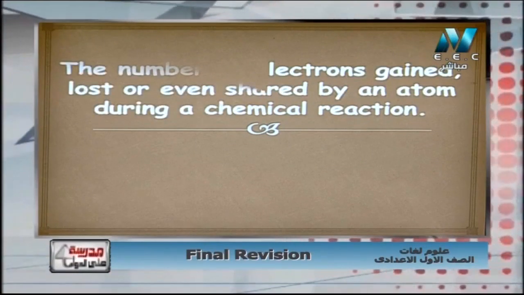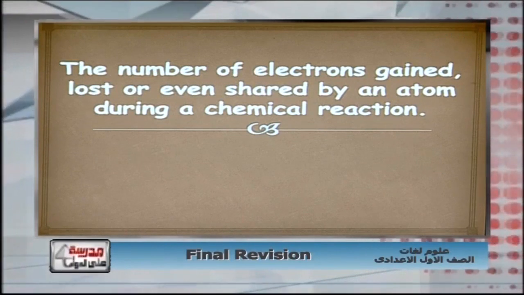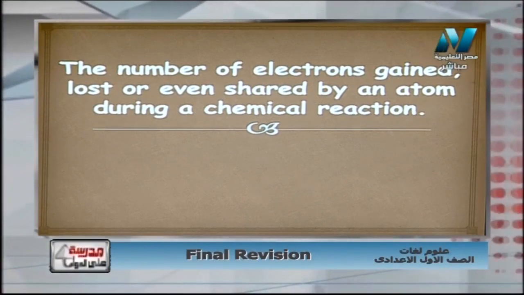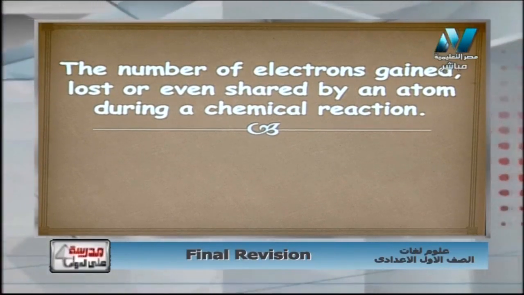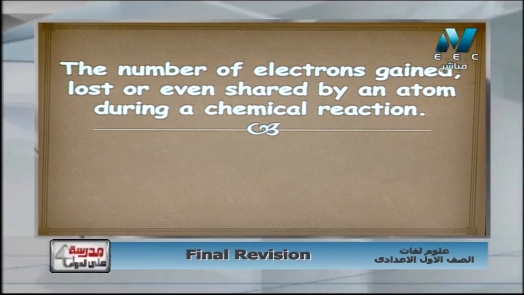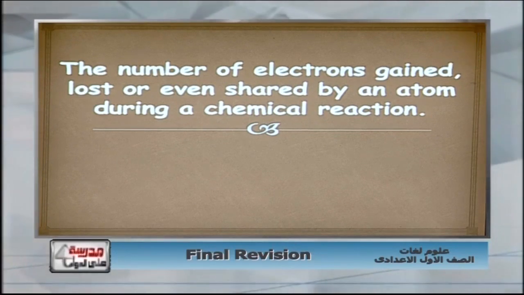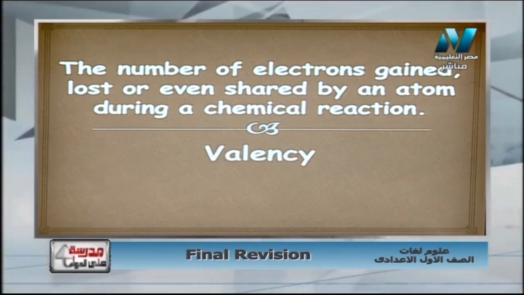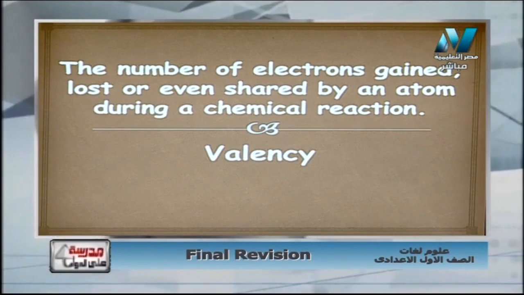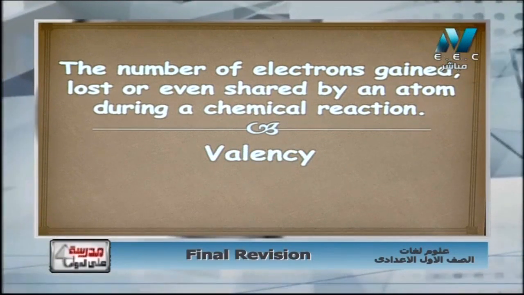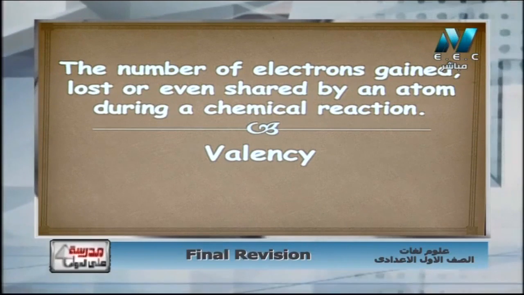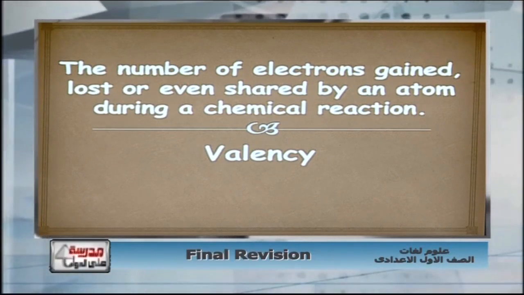Another question that says the number of electrons gained, lost or shared by the atom during the chemical reaction. Sure, it will be the valency، اللي سميناه كده التكافؤ. يعني ايه الفالنسي او التكافؤ؟ بشوف اي اتوم بيحصل لها لوز كام او جين كام او حتى شير كام الكترونز عشان اقدر اعرف هي عندها فالنسي قد ايه. Again, the number of electrons lost or gained or shared by the atom during the chemical reaction, it will be the valency.